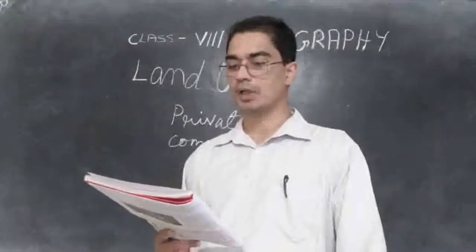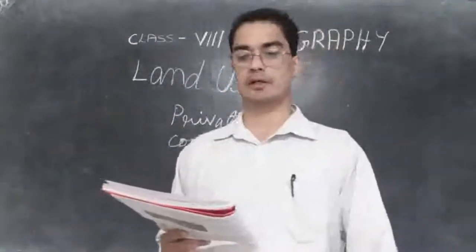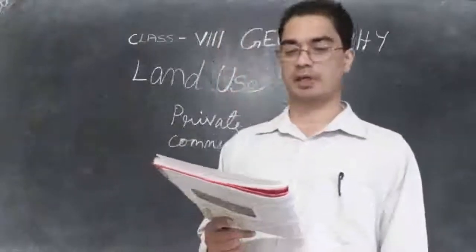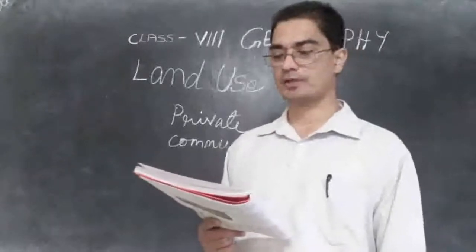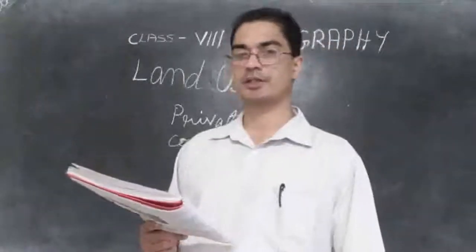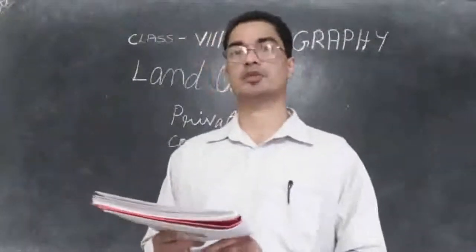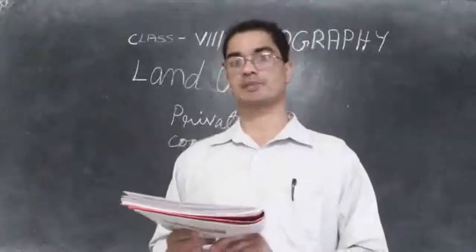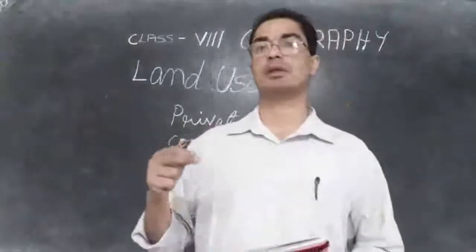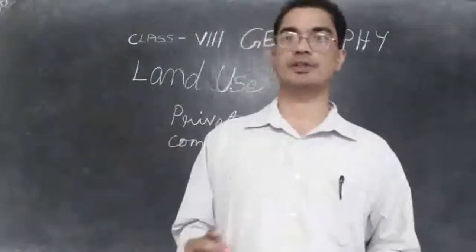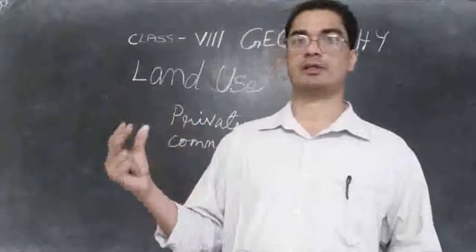Then land degradation, landslides, soil erosion, desertification are the major threats to the environment because of the expansion of agriculture and construction activities. You can underline that also. What are the major threats to environment? Because of the expansion of agriculture. People want to expand their agriculture. They want to get their field bigger and bigger for cultivation, and sometimes they want to do construction. They want to construct buildings, factories, and so on.